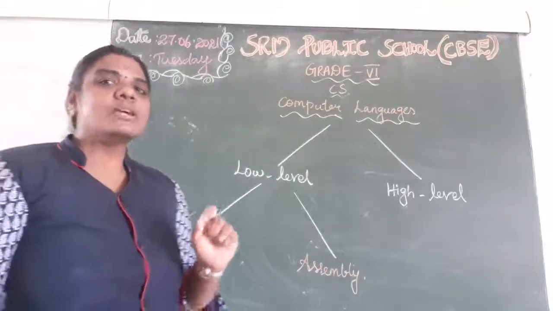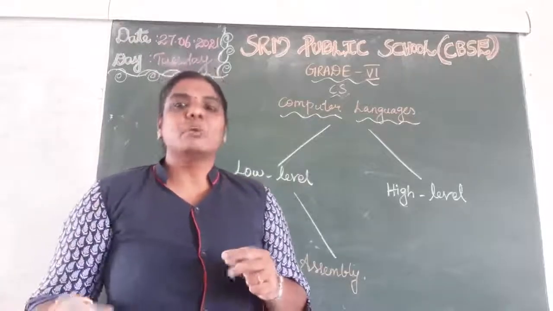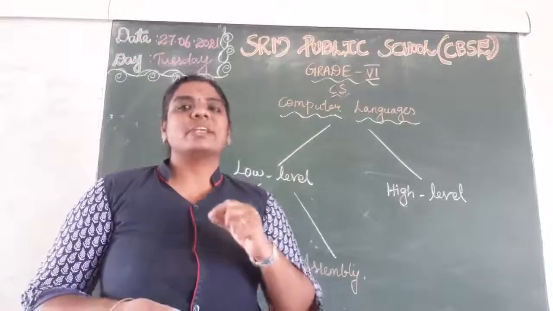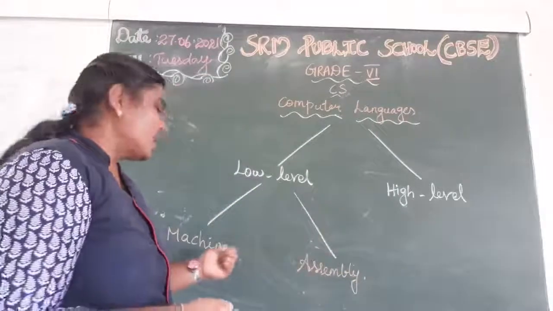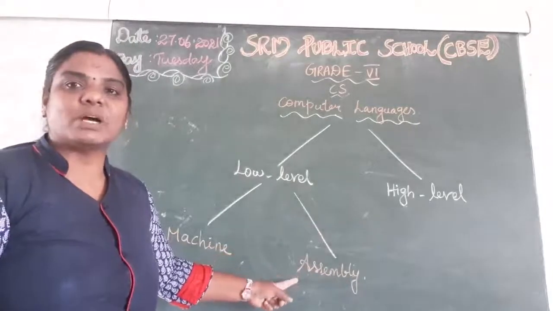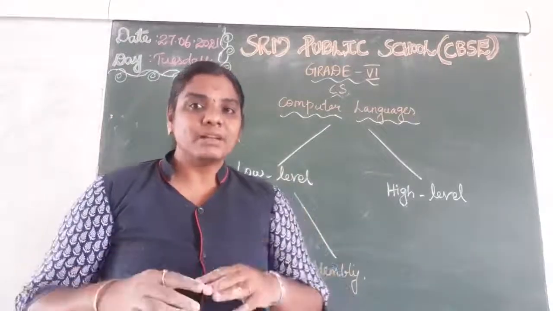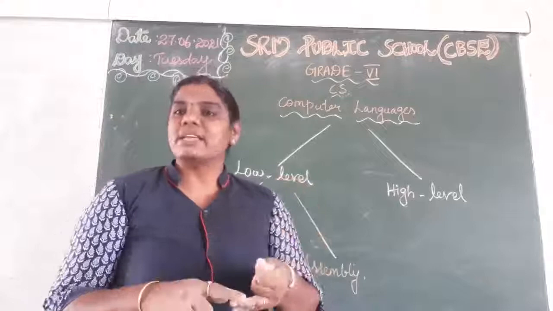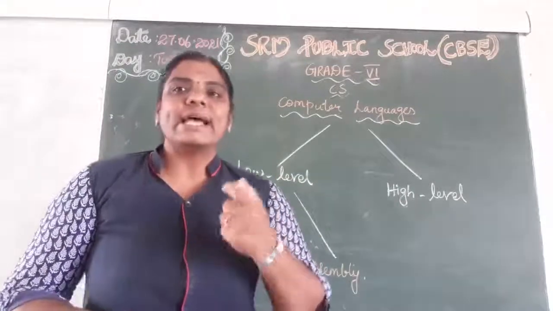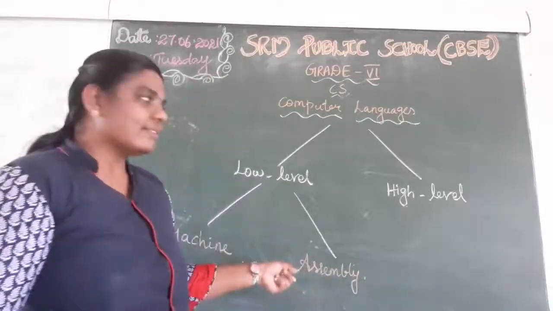Already we know very well, computer knows only zeros and ones, not other languages. Whatever we give, the computer itself converts into zeros and ones. That is the machine level language. Then assembly language means what? Whatever we give, the computer itself will assemble by using the compiler, drivers, interpreters and all, and it will give the output for us. That is the assembly language.